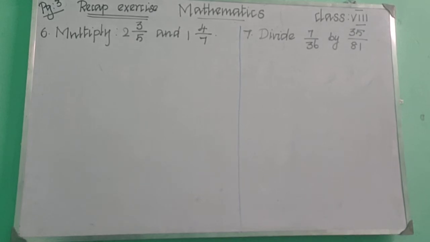So read the 6th one. Multiply 2 3 by 5. Okay, it is in the mixed fraction, right? So 2 3 by 5 and 1 4 by 7. Okay. So if the question is in mixed fraction, how will you solve this sum? First of all, we need to change this mixed fraction into an improper fraction. Okay. So how will you convert this mixed fraction into an improper fraction?